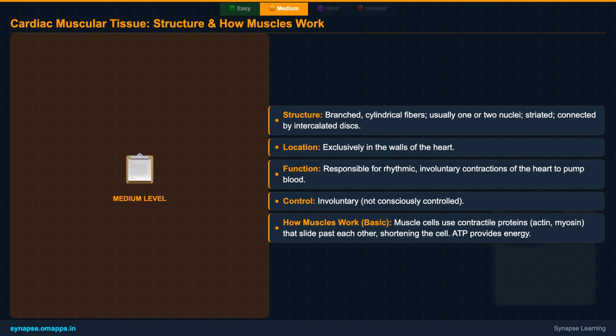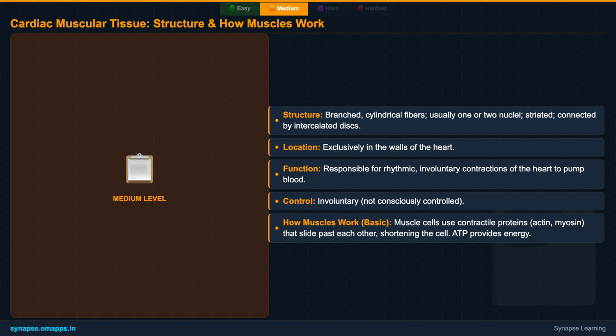These are specialized junctions that allow for rapid communication between heart muscle cells, ensuring that your heart beats in a synchronized rhythm. Cardiac muscle is also involuntary. You can't consciously tell your heart to speed up or slow down, though your nervous system influences its rate.